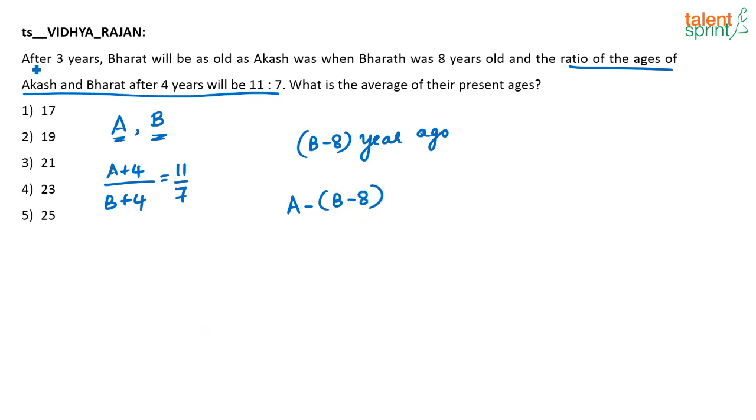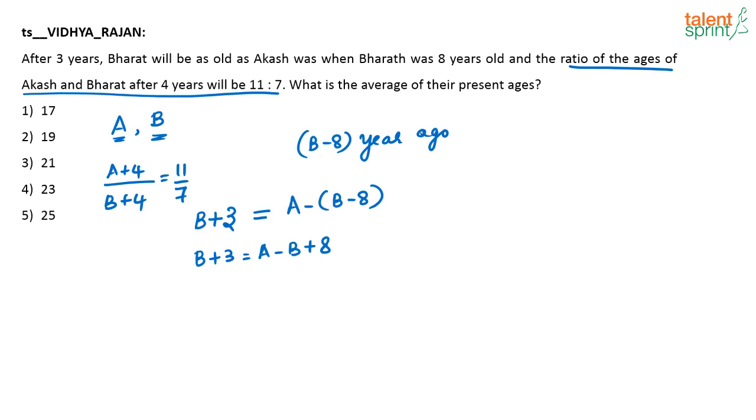Now, the question says, after 3 years, Bharat will be as old as Akash was when Bharat was 8 years old. Bharat's present age is B. After 3 years, the age of Bharat will be equal to the age of Akash B minus 8 years ago. So, B plus 3 is equal to A minus B plus 8, right? So you now have 2 equations and 2 unknowns, and you can very easily solve.